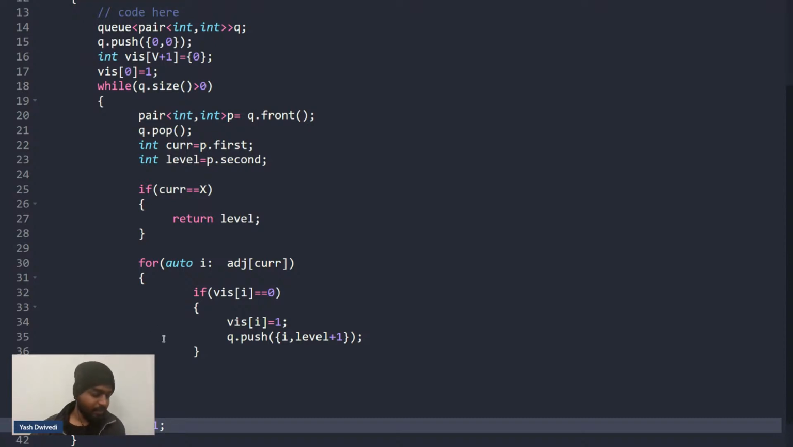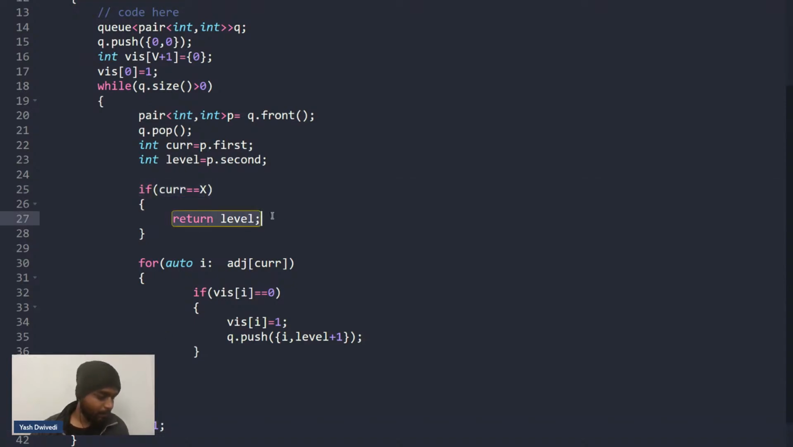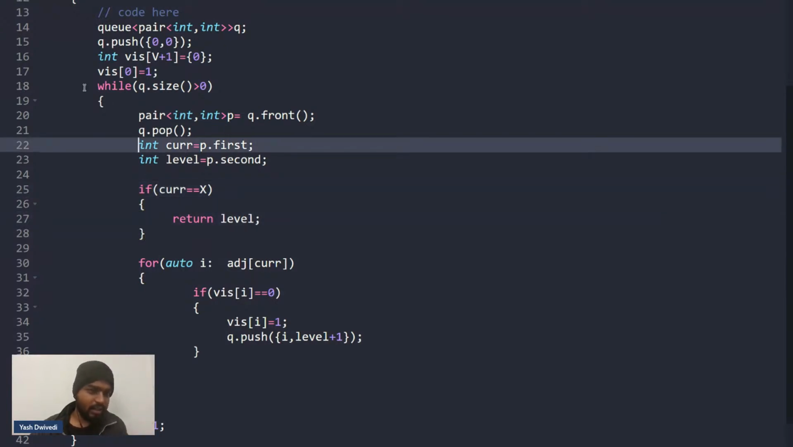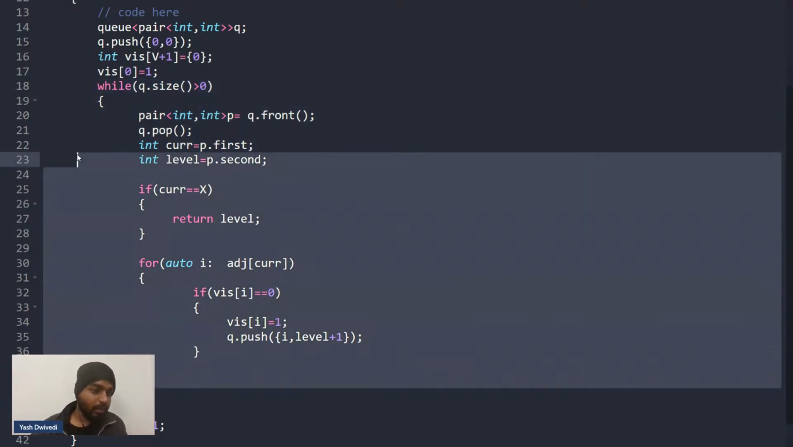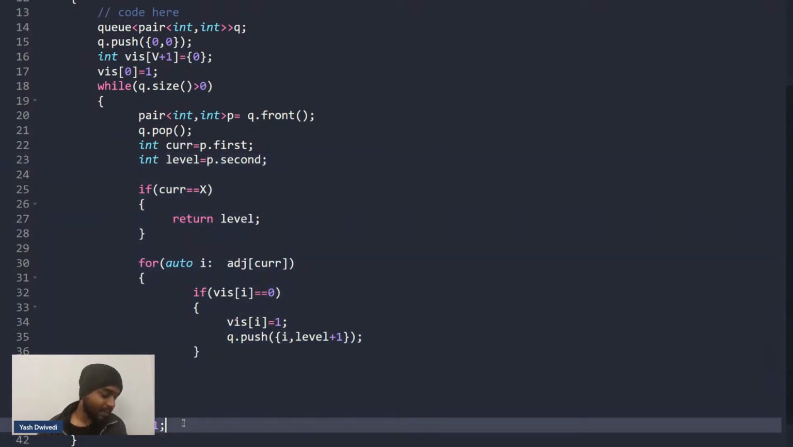Quickly let me know. Whenever I reach the current node X, whatever level it is at, I need to return that level. Please write level in the chat if you're clear. Otherwise, I'll keep on doing the BFS traversal until the queue is empty. If I do my BFS throughout the whole graph and I'm still not able to return any level, I need to return -1, indicating that the node does not exist in the graph.